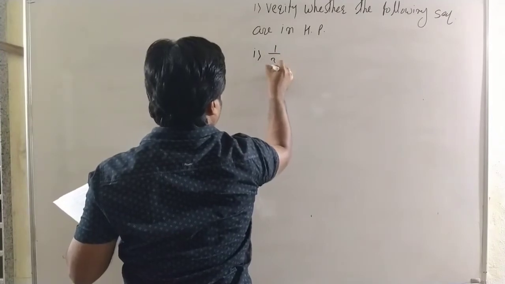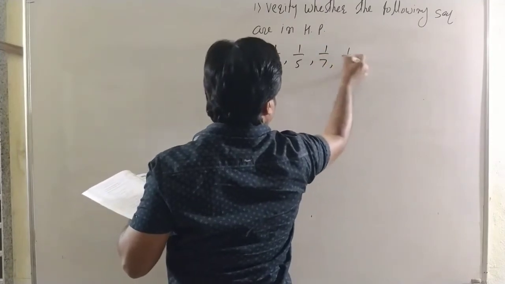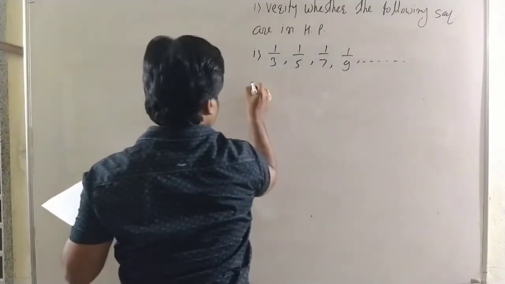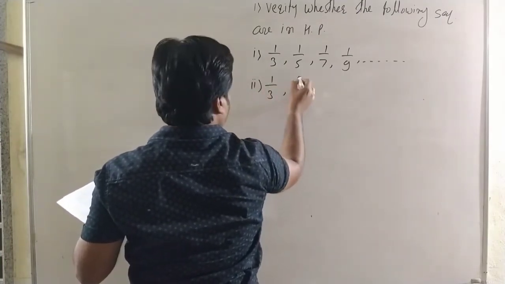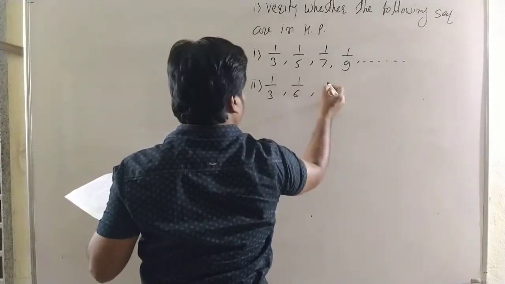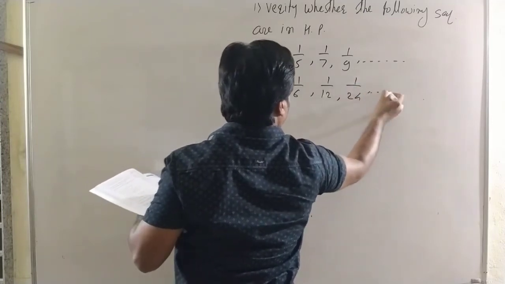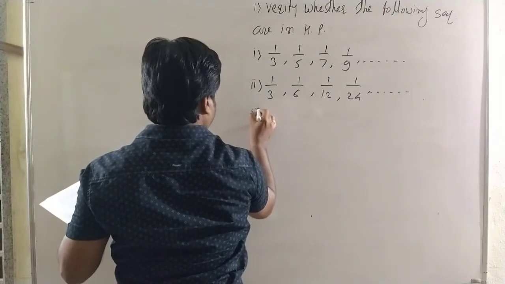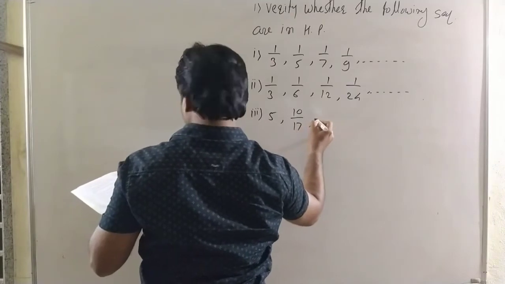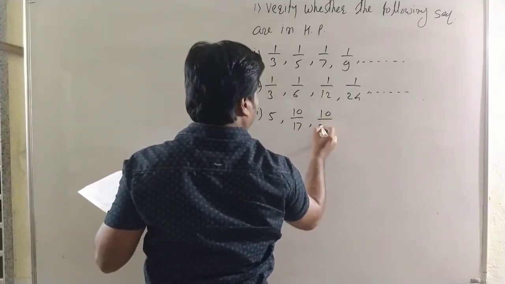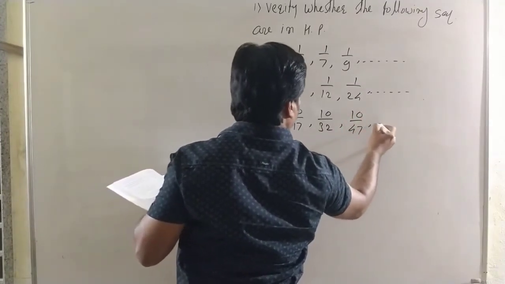There is the first example. Sequence 1/3, 1/5, 1/7, 1/9 up to dash dash. Second example: 1/3, 1/6, 1/12, 1/24 up to dash dash. And here the third example: 5, 10/17, 10/32, 10/47 up to dash dash.